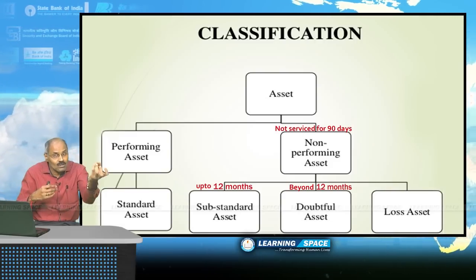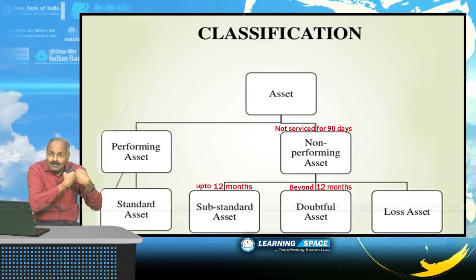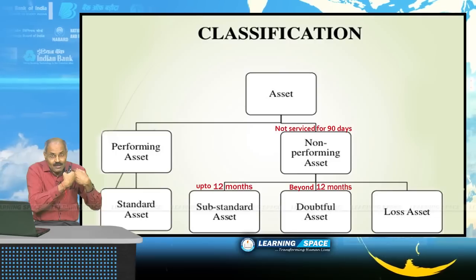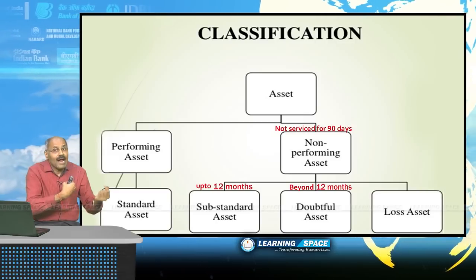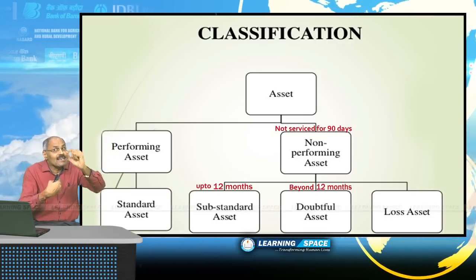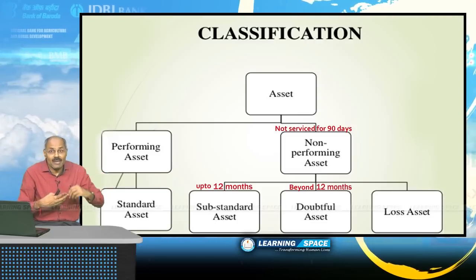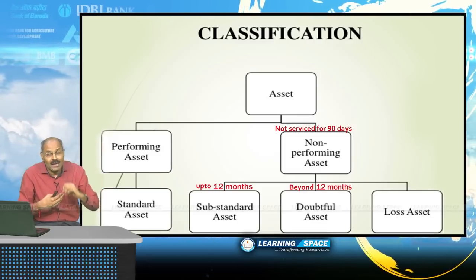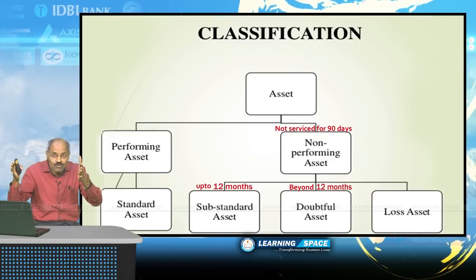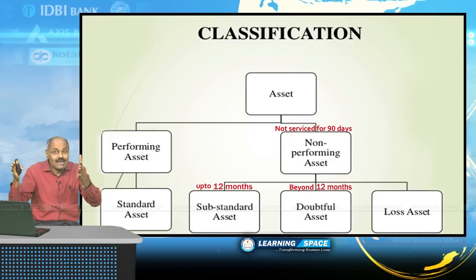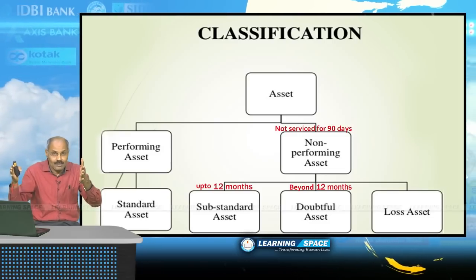The bank has given a loan and the customer is supposed to pay back every month, but he is not servicing the loan regularly, and after 90 days it becomes an NPA. For the first year, up to 12 months, it is a substandard asset, meaning there is some problem with that loan.